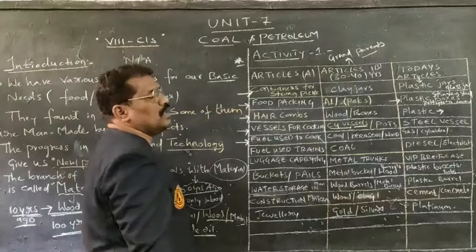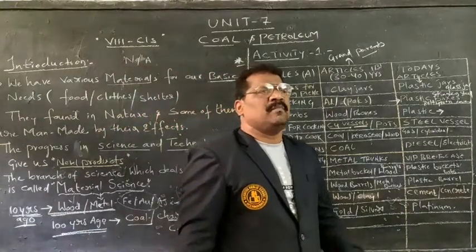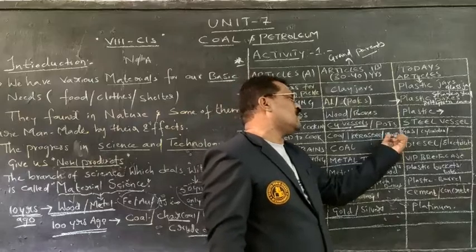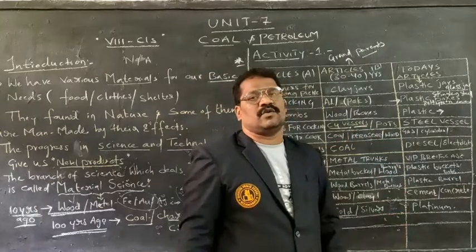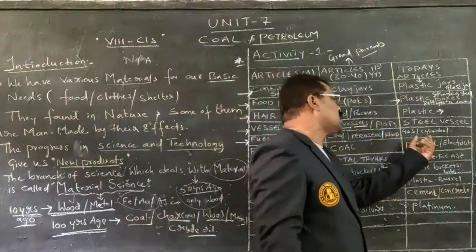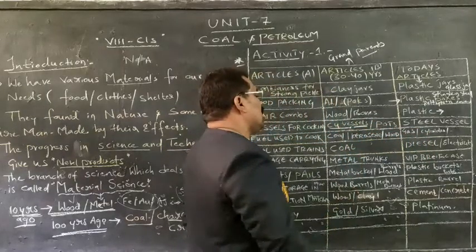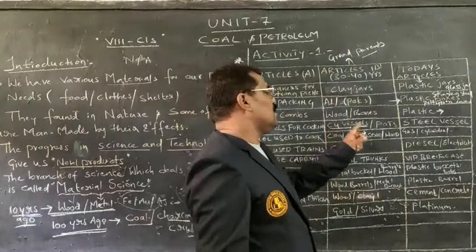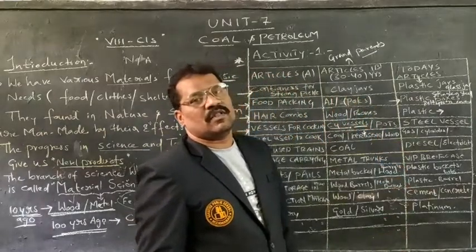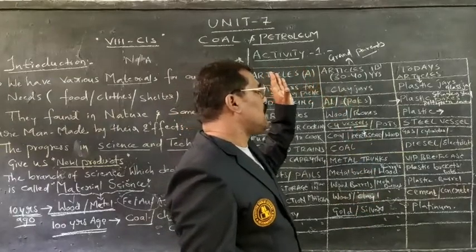Fuel used to cook. In those days, the major fuel used to cook was wood only, or else coal or kerosene, to heat up and cook the food. By using kerosene, coal, and wood they used to cook the food, 32 years back.